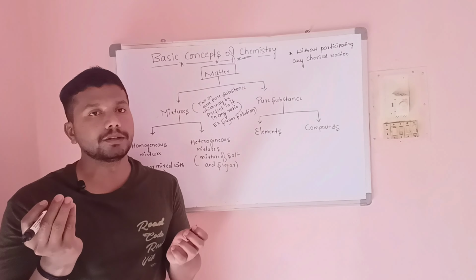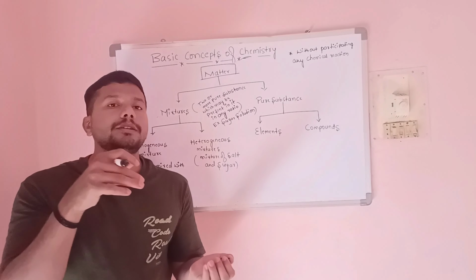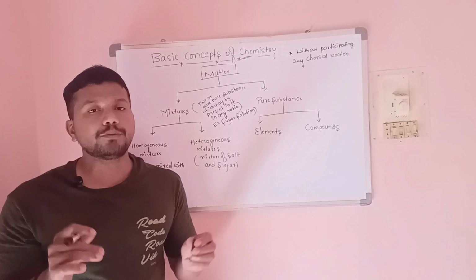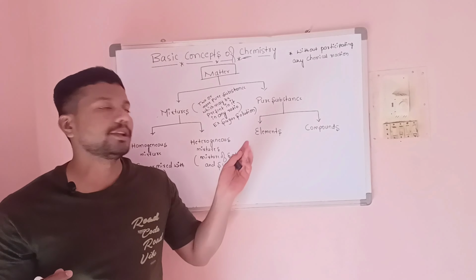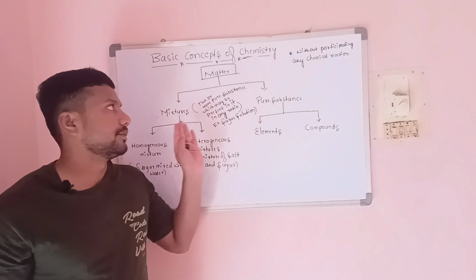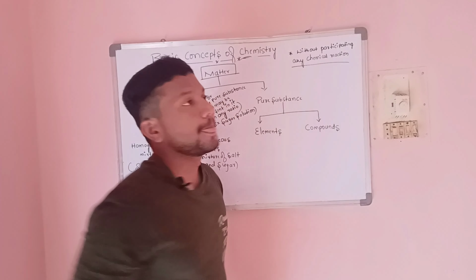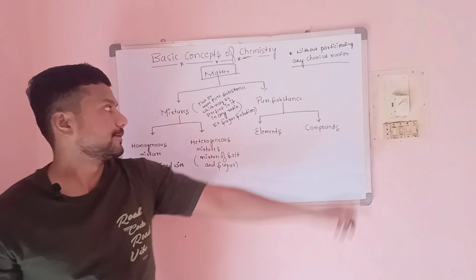For example, sugar and water. We are adding sugar to the water in any ratio. There is no definite quantity we have to add; there is no fixed ratio, we can add any ratio. That kind of solution we call a mixture, and there is no participation of any chemical reaction in that mixture. No chemical reactions are involved.